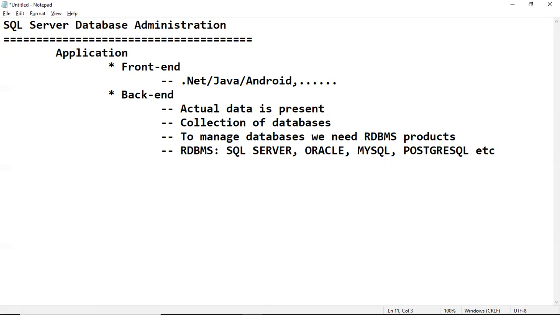That is what a database is, what an RDBMS is. Then, what are our roles here? What is the role of a DBA?